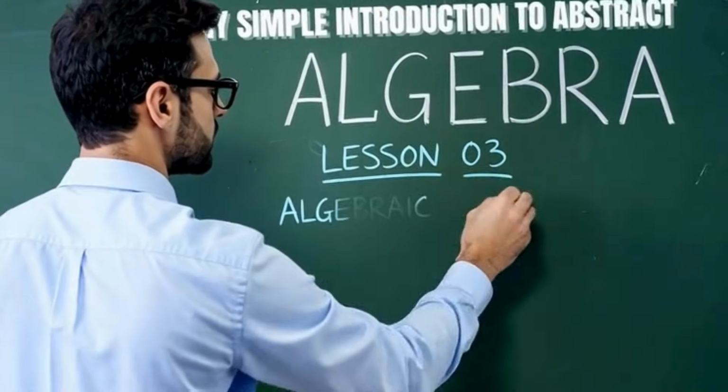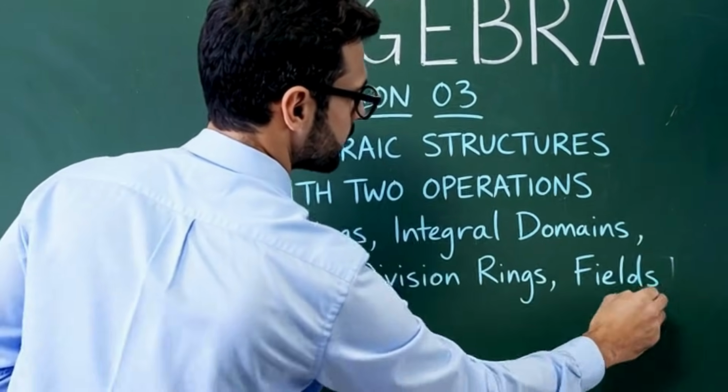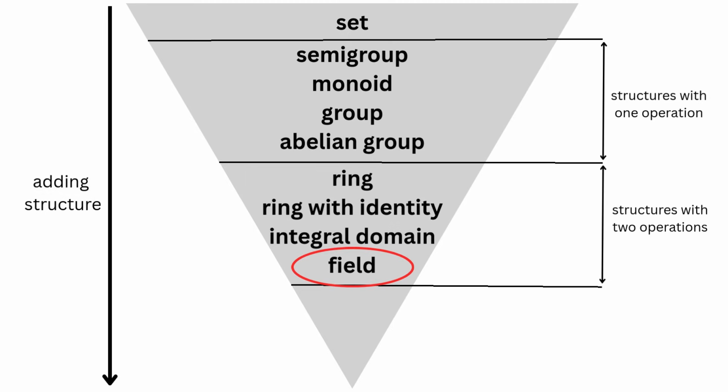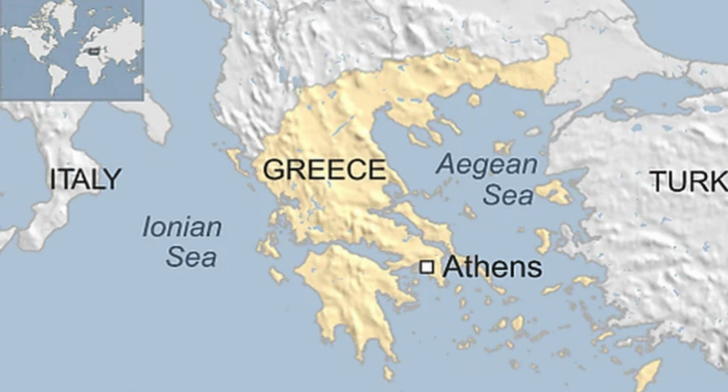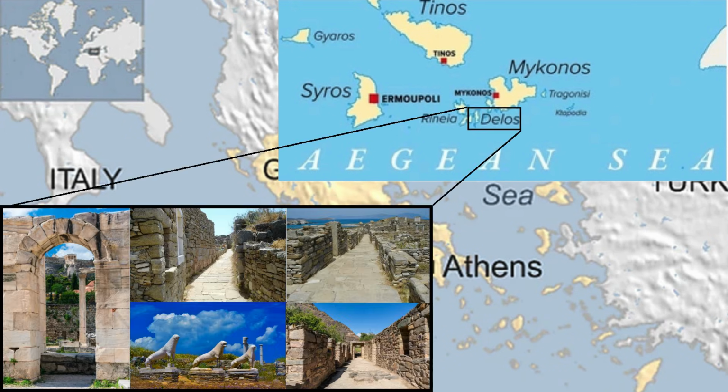In Lesson 3 of the Abstract Algebra series, I explained algebraic structures with two operations. Among them, the field structure is perhaps the most important one. It is encountered in many applications in mathematics and physical sciences. In this video, I will present an application of field theory to one of the most well-known problems which puzzled the most important mathematicians since it was first proposed by the Greeks, the Delian problem, named so since it has its origins in the island of Delos.